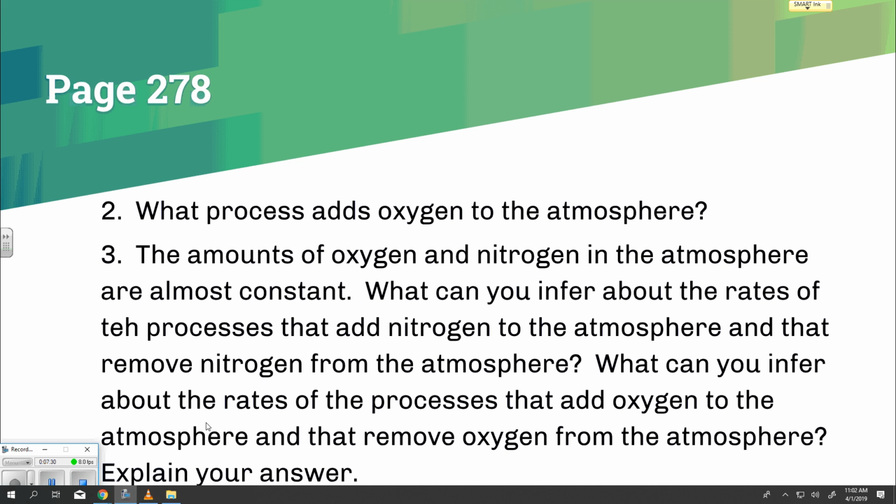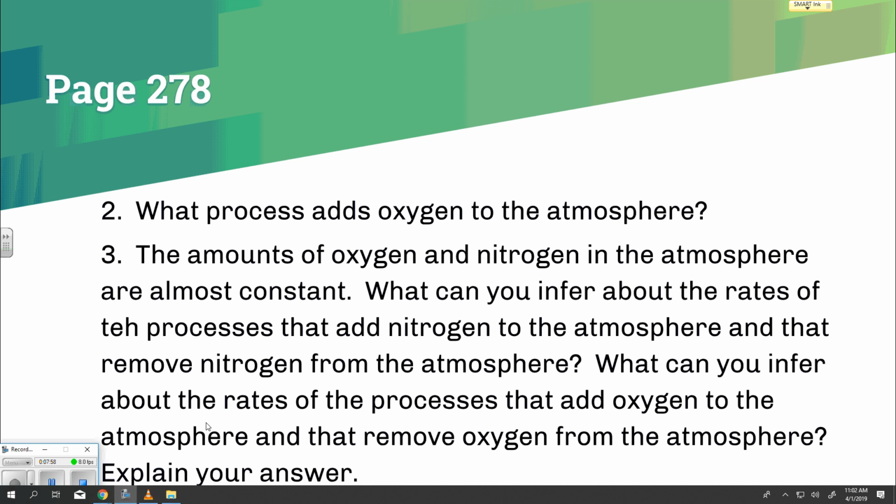Question 3. The amounts of oxygen and nitrogen in the atmosphere are almost constant. What can you infer about the rates of the processes that add nitrogen to the atmosphere and remove nitrogen from the atmosphere? What can you infer about the rates of the processes that add oxygen to the atmosphere and remove oxygen from the atmosphere? Explain your answer.